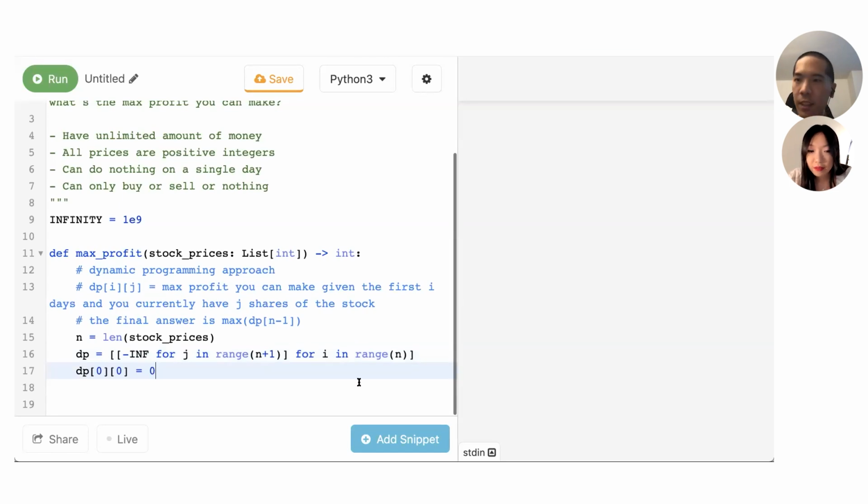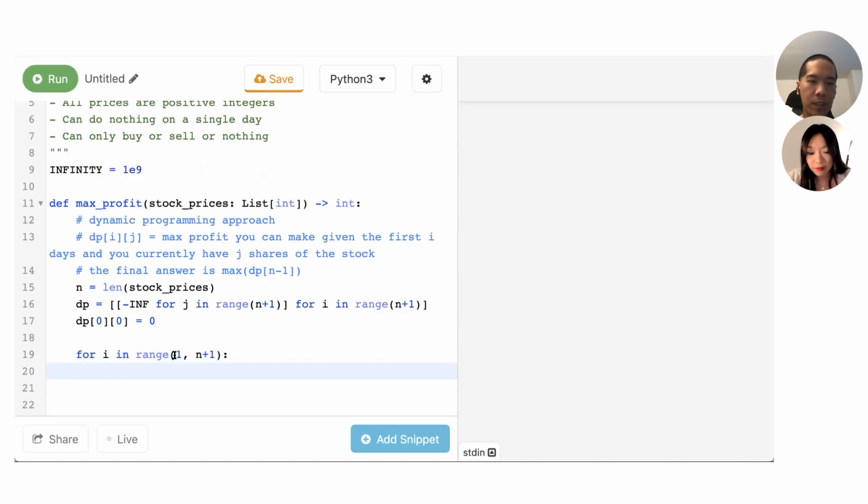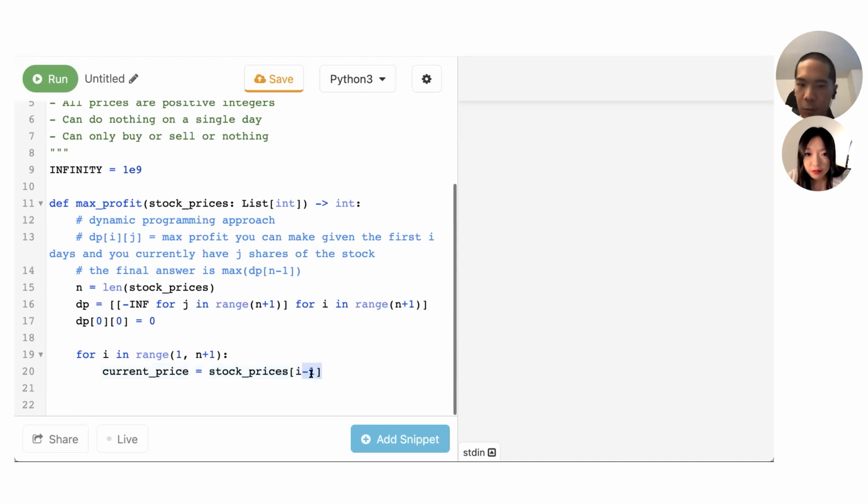Let's make this one-indexed because it's easier, because on the 0th day I've passed 0 days so far. So basically I want to do for i in range n plus 1. On this day, I will use stock prices i minus 1. I subtract 1 here because the list is 0-indexed.